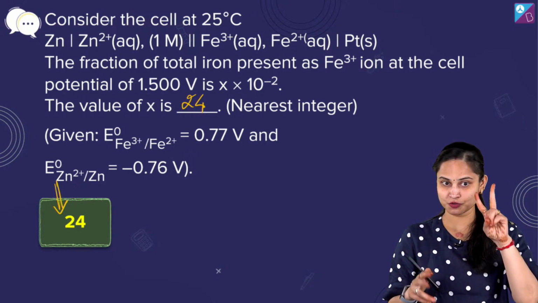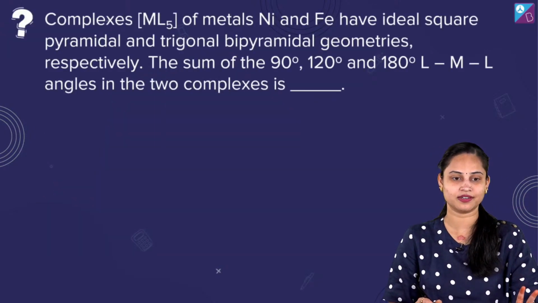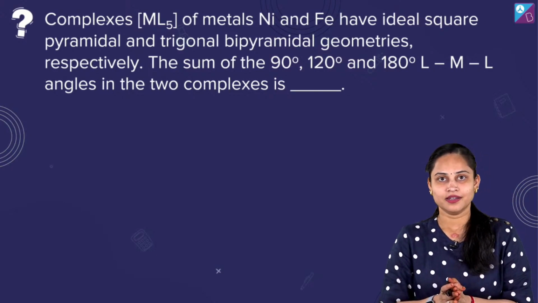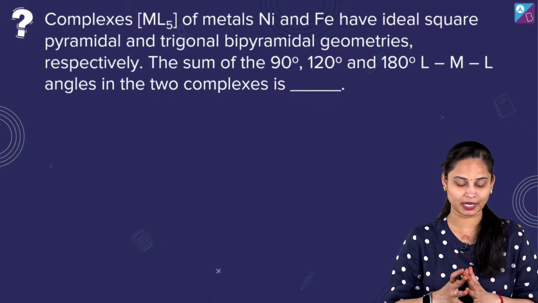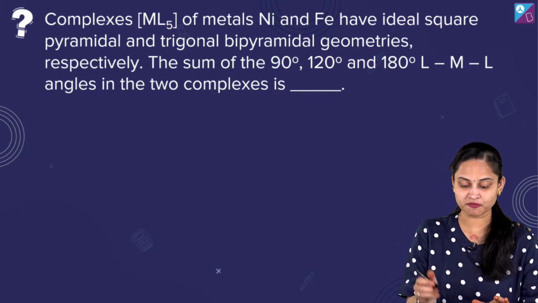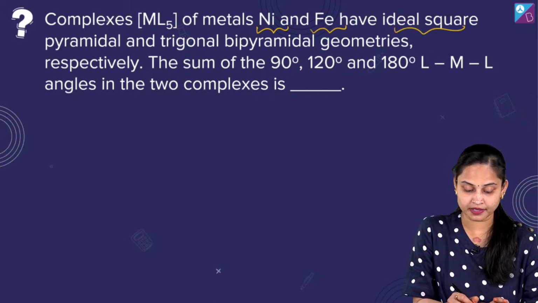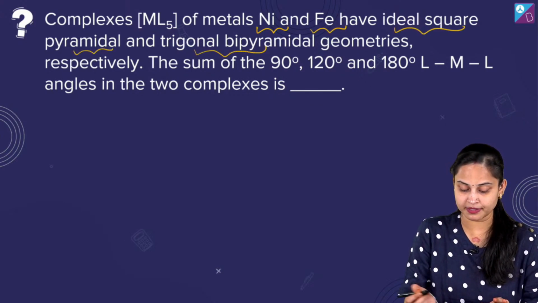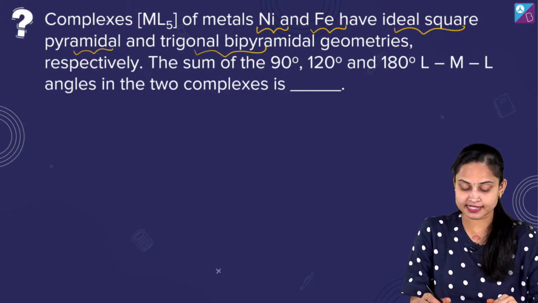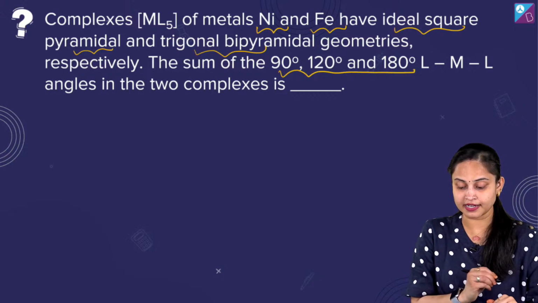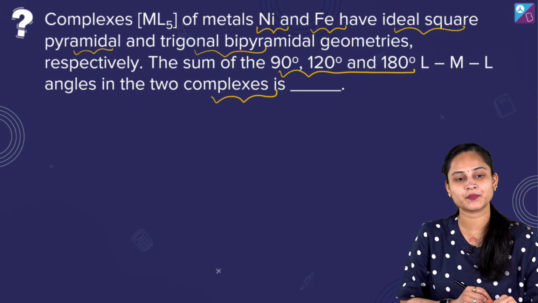We are now left with 2 more questions. Going ahead and talking about question number 19. बहुत अच्छा question है ये. Coordination chemistry का है. कितने बच्चों को ये question आता है? Just raise your hands. Give me the thumbs up over here. Complexes ML5 of metals nickel and iron have ideal square pyramidal and trigonal bipyramidal geometries. The sum of the 90 degree, 120 degree and 180 degree L-M-L angles in the two complexes is what?